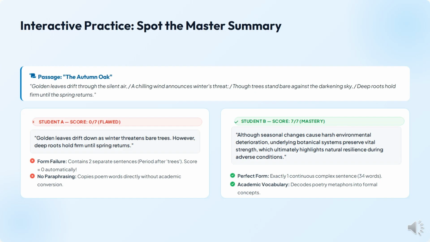And the student B answer is correct because it explains what is meant by this poem. Although seasonal changes cause harsh environmental deterioration, underlying botanical systems preserve vital strength, which ultimately highlights a natural resilience during adverse conditions. So the deep roots indicate that nature holds resilience until the spring returns. It shows that it has perfect form because at the end you see there's only one full stop and the different ideas are separated with the help of commas, and the academic vocabulary is very relevant to the text provided in the poem.